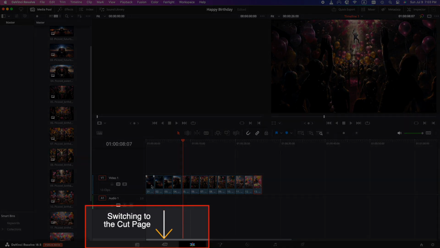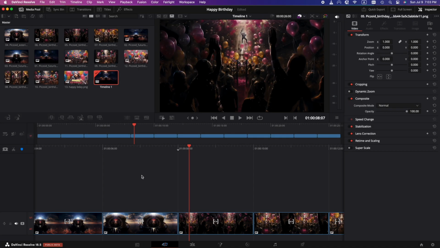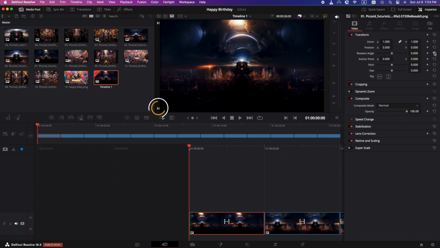All right, so let's go back to the cut page where we were earlier. And we are going to select our very first image, right there where the circle is. We're going to go to the first frame, and we see our first frame marker. Now over on the right, we see the diamond where we can set our first keyframe.